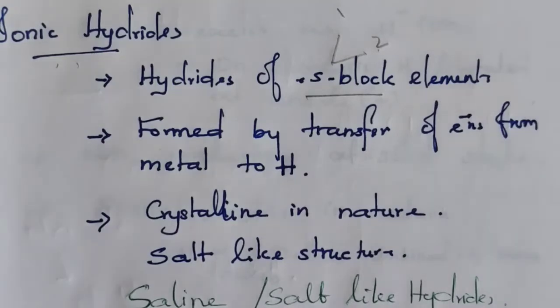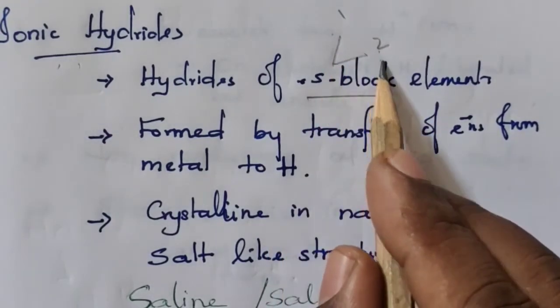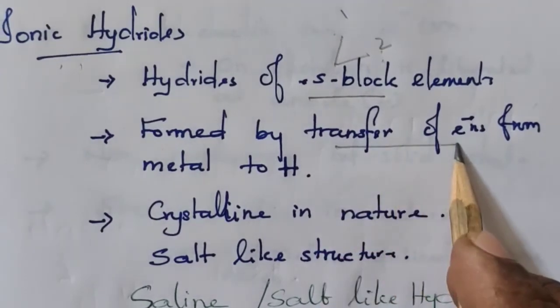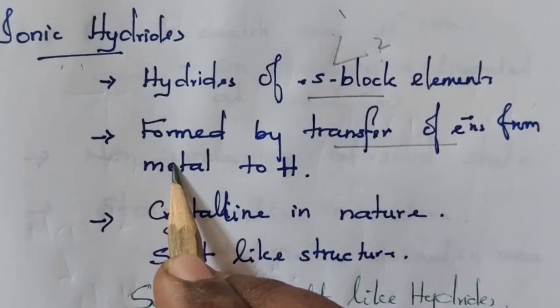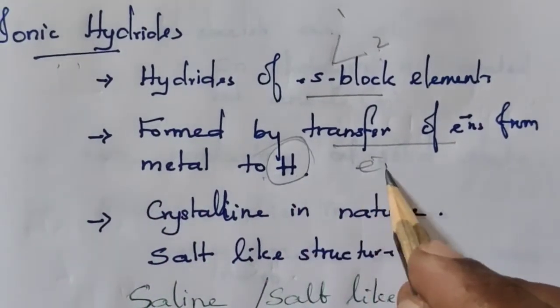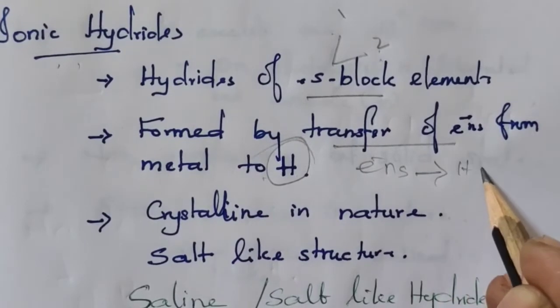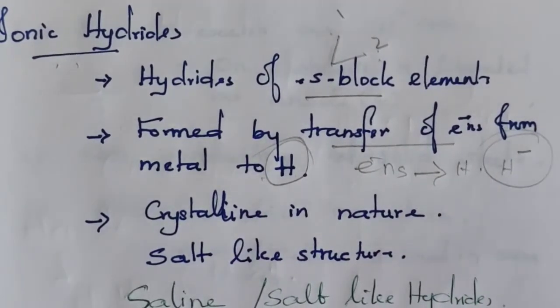Similarly, the hydrides of group 1 and 2 elements are formed by transfer of electron from the metal, the s block element, to hydrogen. When electrons transfer to hydrogen, hydrogen becomes H minus.